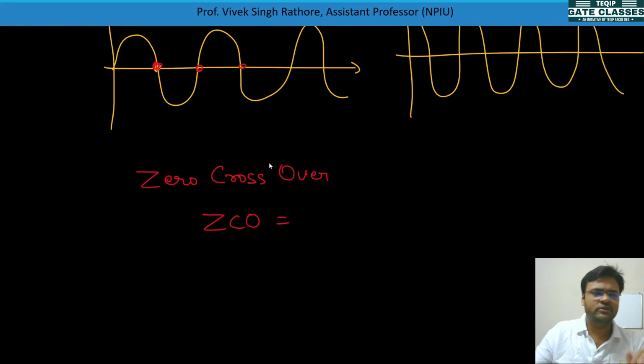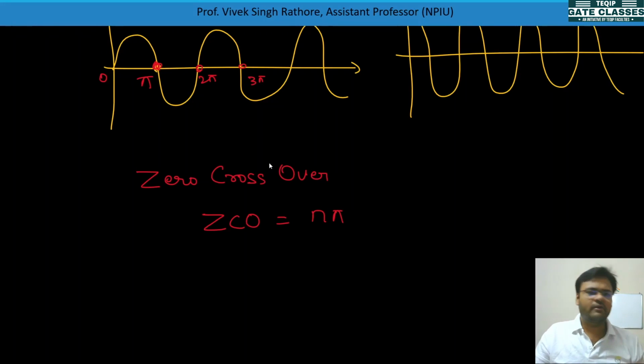So here, if you see sine signals, they are always crossing 0, like here this value is 0, pi, and this is 2 pi, 3 pi. So for a sine signal, the zero crossover is n pi.